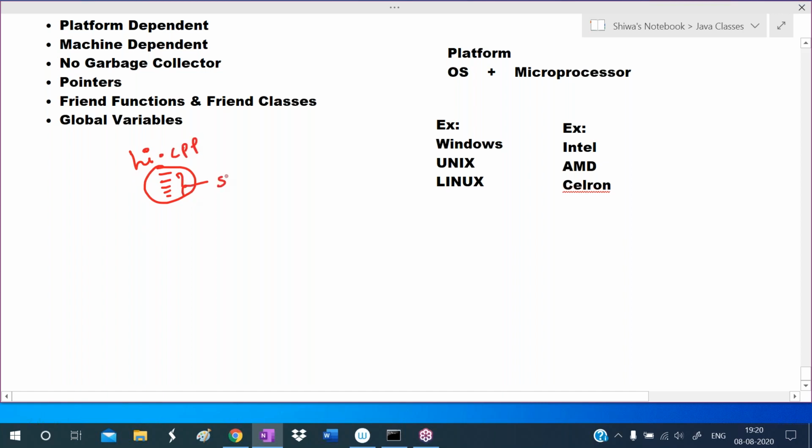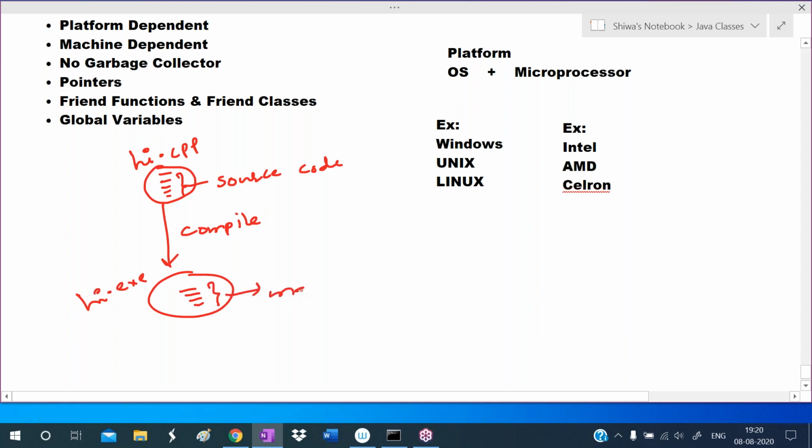Now this code is called source code. This is in a high level language, so the computer cannot understand it. So we are compiling this one. After compilation, it is generating a file. That file is called an exe file. This is the hi.exe file. What does this exe file contain? Machine code, or you can say native code, which can be understood by the operating system.